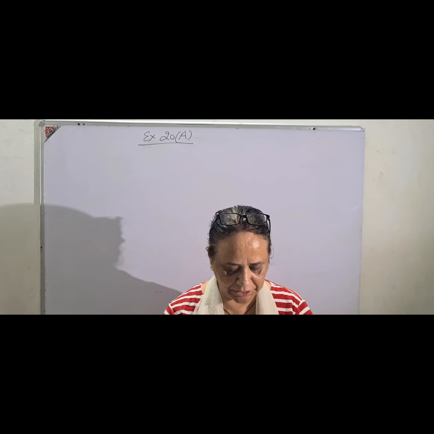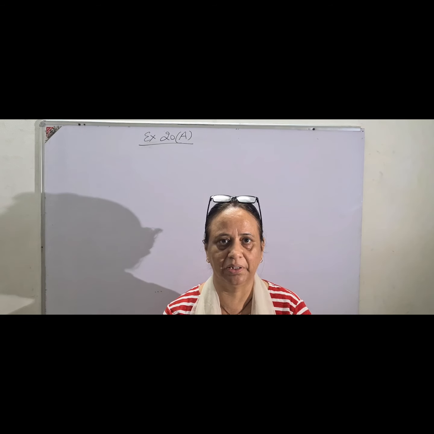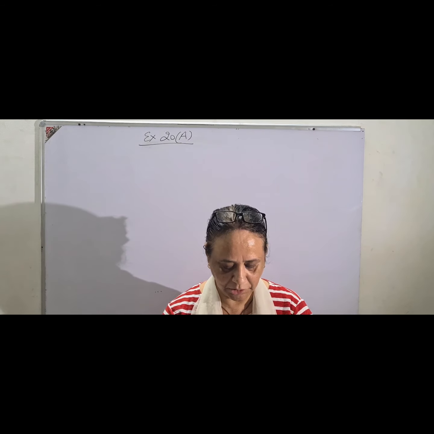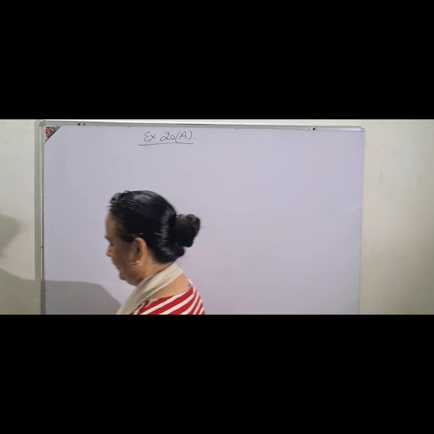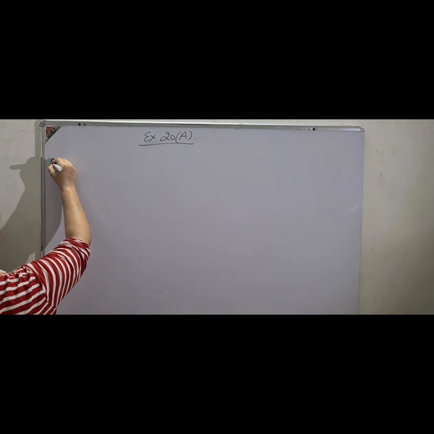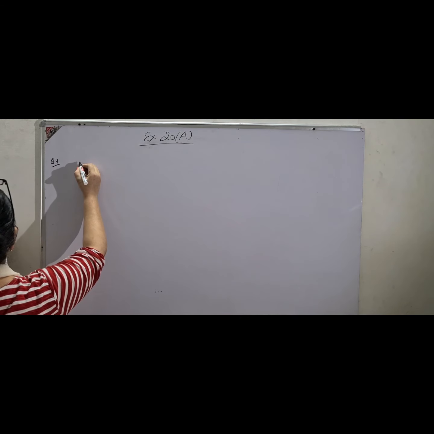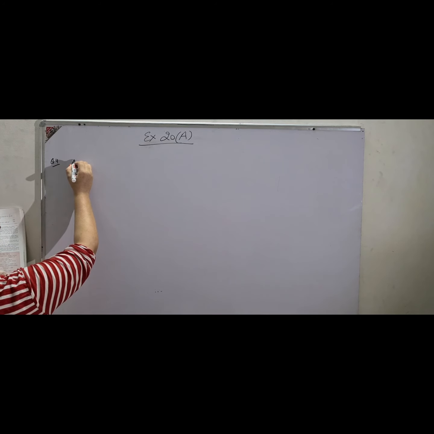How many cubic meters of earth? How many cubic meters means volume of the earth. Simple. So how many cubic meters of earth must be dug out to make a well 28 meter deep and 2.8 meter in diameter? So I am writing the question here. First, please write down the information. Question number 4. How many cubic meters? That means you have to find the volume, underline, and you can write volume there.